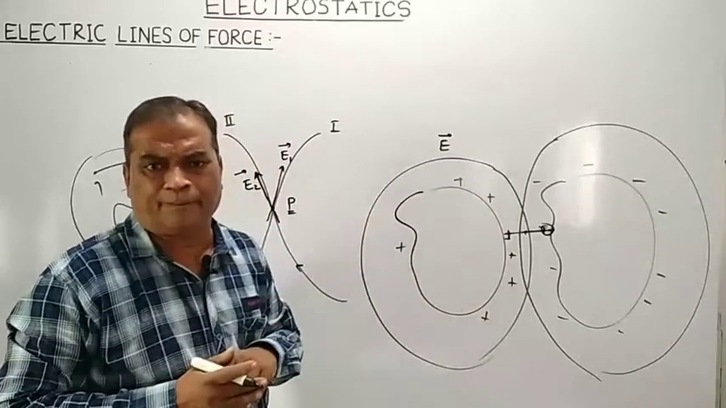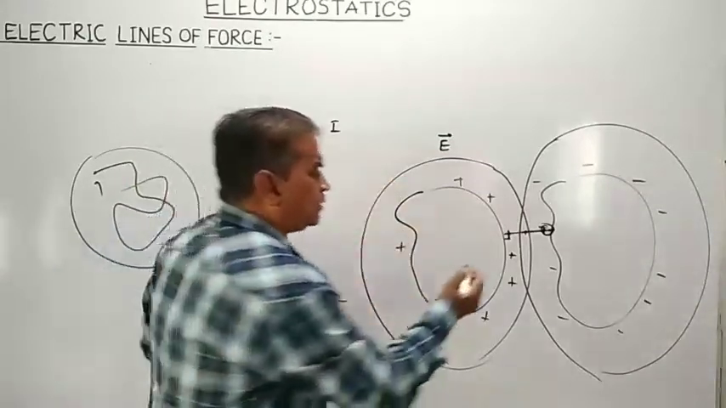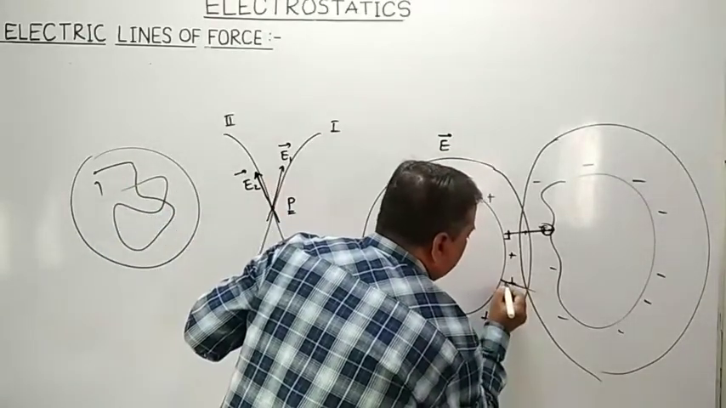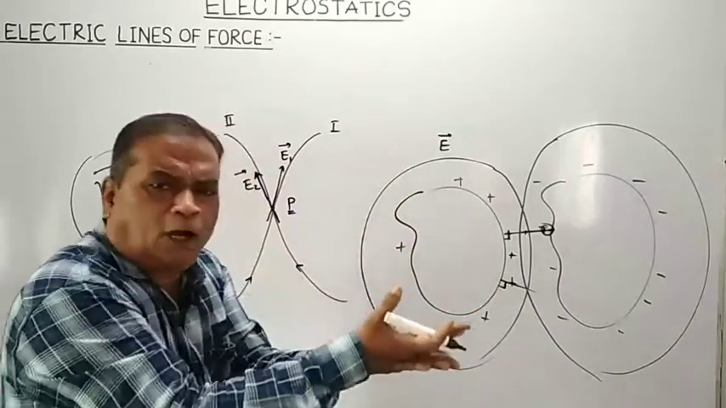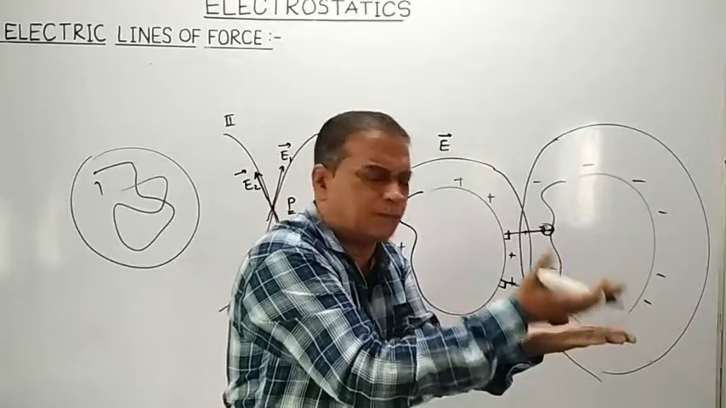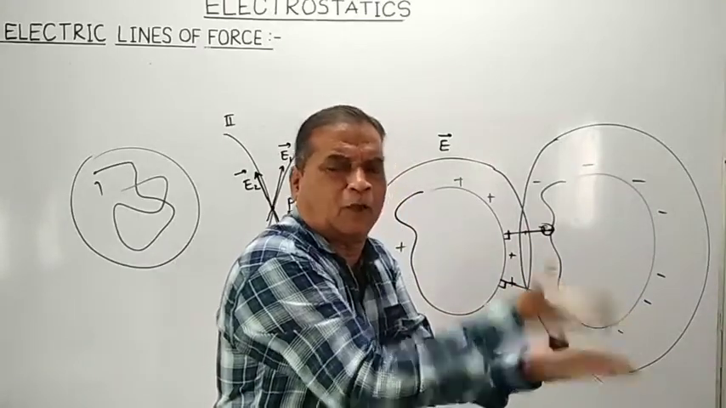But the basic difference here is that when positive charges leave the surface of the conductor, they leave the surface of the conductor at what? At right angle. Lifting of a positive charge particle from the surface of the conductor is what? Normal.